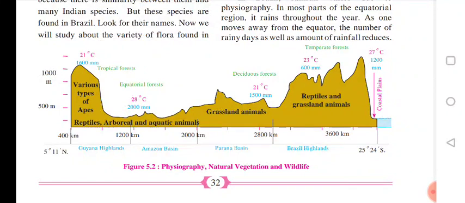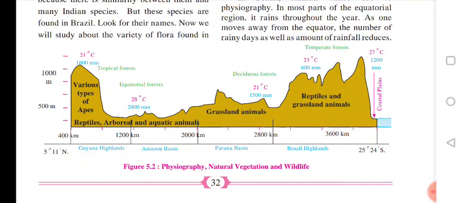It lies between 25 degrees south and 5 degrees 11 minutes north. The rainfall is also given: the Brazil Highland receives 1200 millimeters of rainfall.